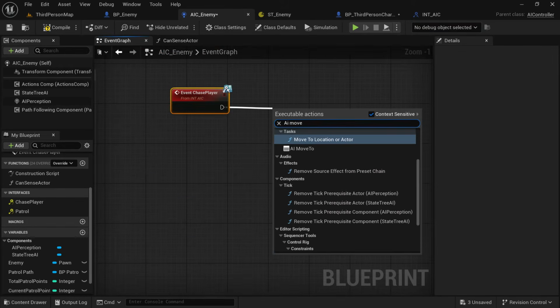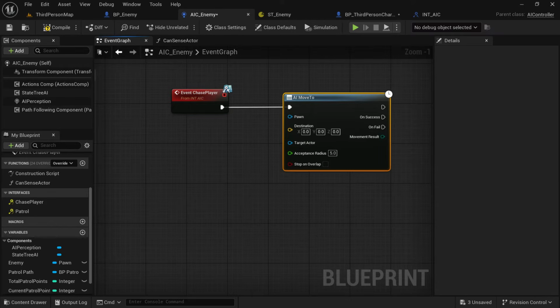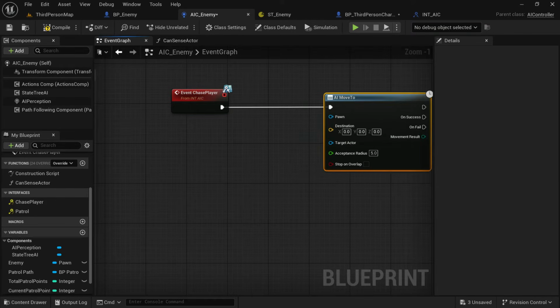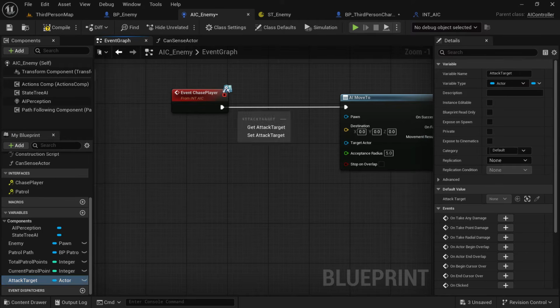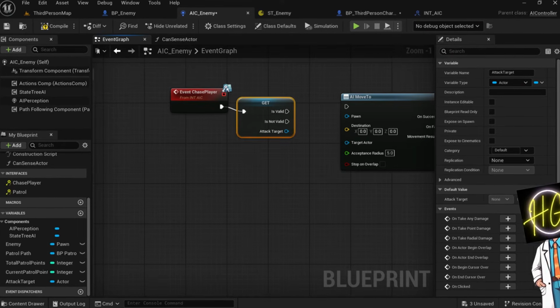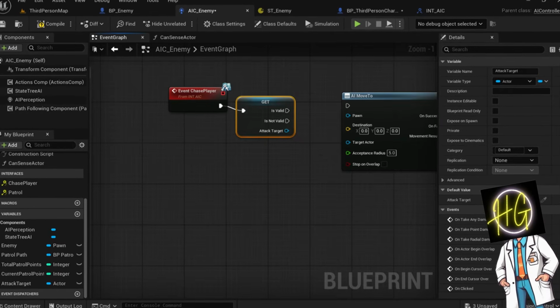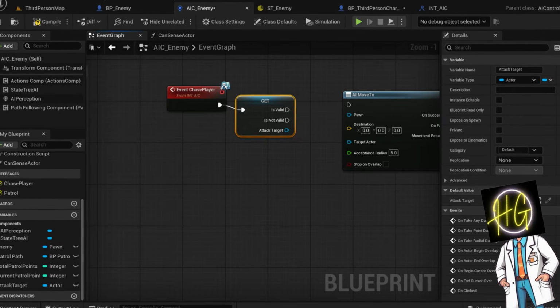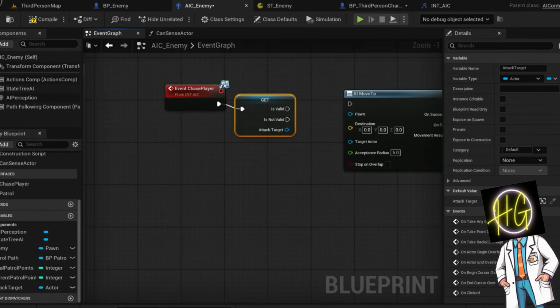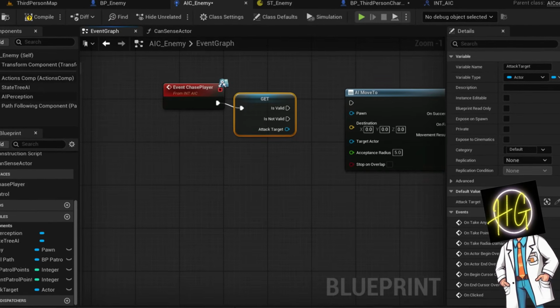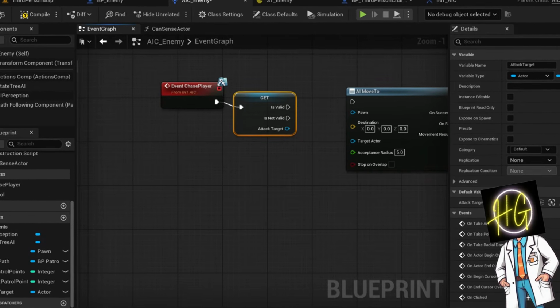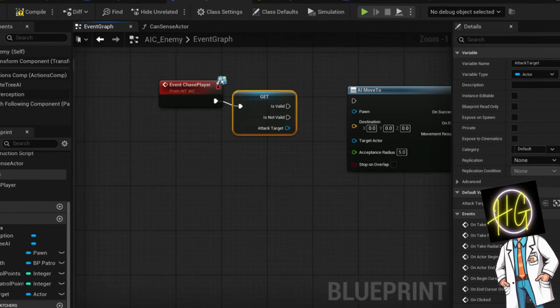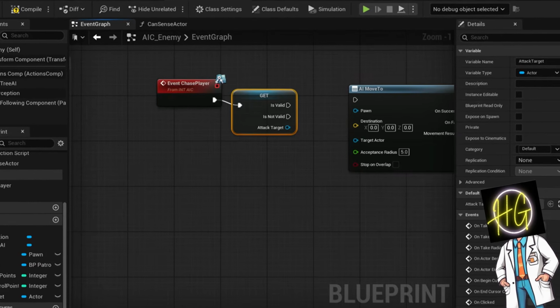Now we're going to search for AI move to. We're going to put in the attack target, convert it to a validated get. Validated get checks if a variable, like a reference to an actor, is valid before using it. It helps prevent errors or crashes if something isn't set or has been destroyed. If valid, it runs the logic. If not valid, you can handle the error safely.